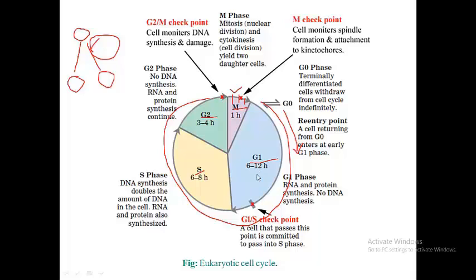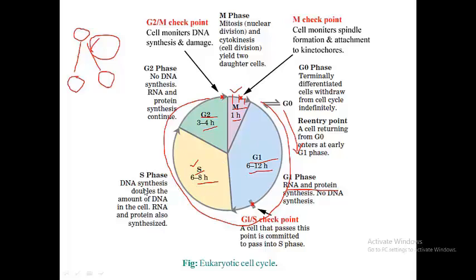Okay, this G1 phase takes a longer period of time, that is 6 to 12 hours, whereas S phase requires 6 to 8 hours, G2 phase requires 3 to 4 hours, and M phase requires 1 hour. In G1 phase, the cell produces RNA and protein that is needed for S phase. That means the cell produces RNA and protein in the G1 phase that will work in the S phase, the synthesis phase.